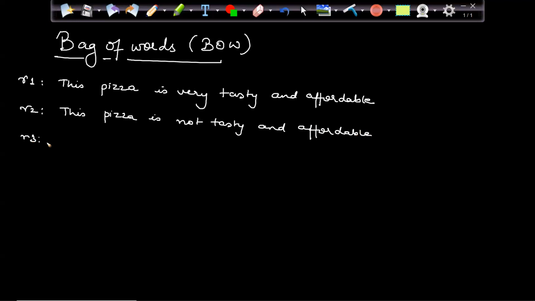Let's say I get one more. This pizza is delicious and cheap.